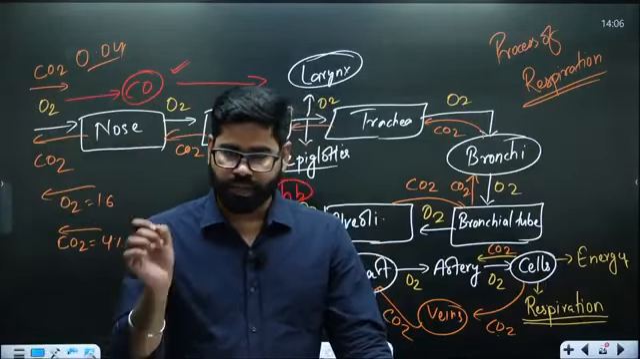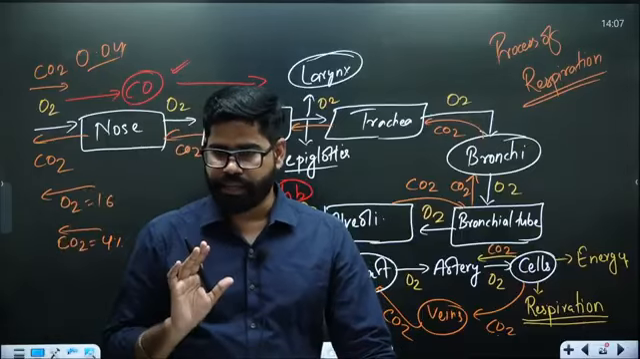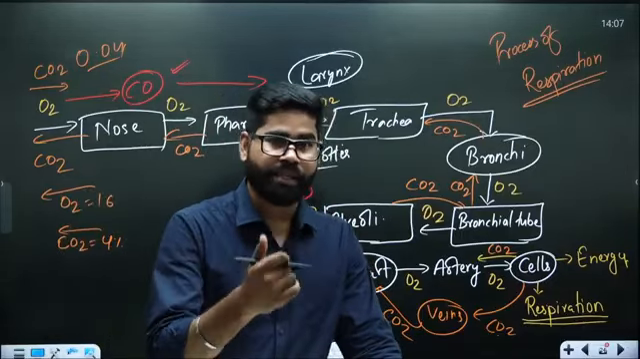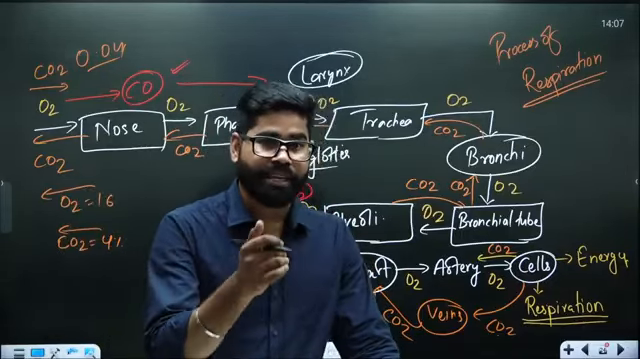What is the role of hemoglobin? To attract and make bond with oxygen or sometimes carbon dioxide. So that is the role of hemoglobin. That is why RBC is carrying the oxygen.